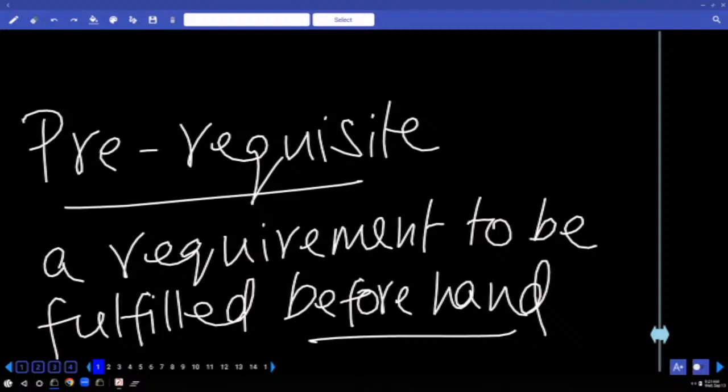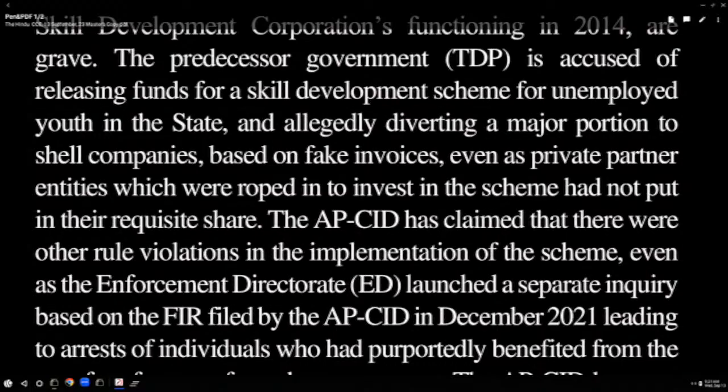It is a prerequisite. You should be a graduate to take a particular exam. Being a graduate is a prerequisite. Have you got the meaning now? Let us go to the next sentence.